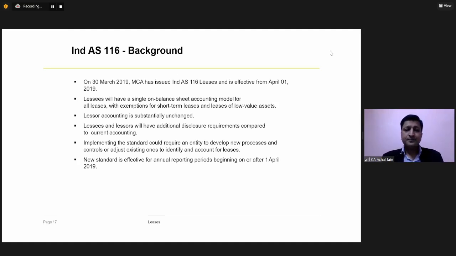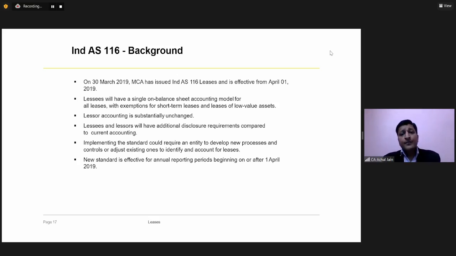Now, ideally, this should also get reflected on the balance sheet of the company. But just because this arrangement is in the nature of an operating lease, what was happening earlier and what is currently happening under Indian GAAP is that this is not getting recorded on the balance sheet of the company.